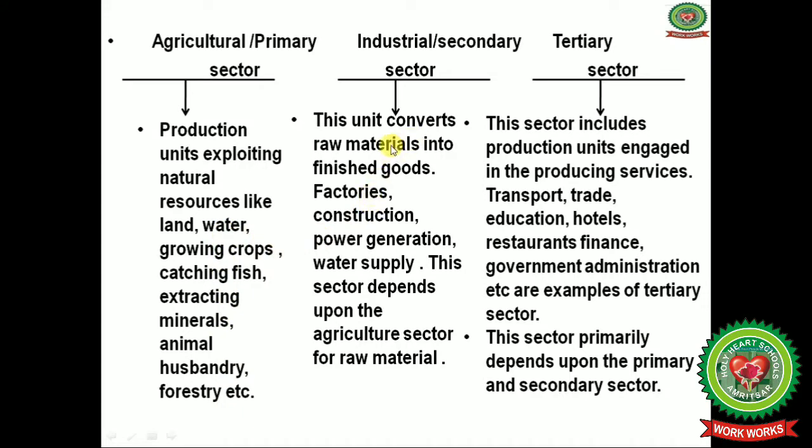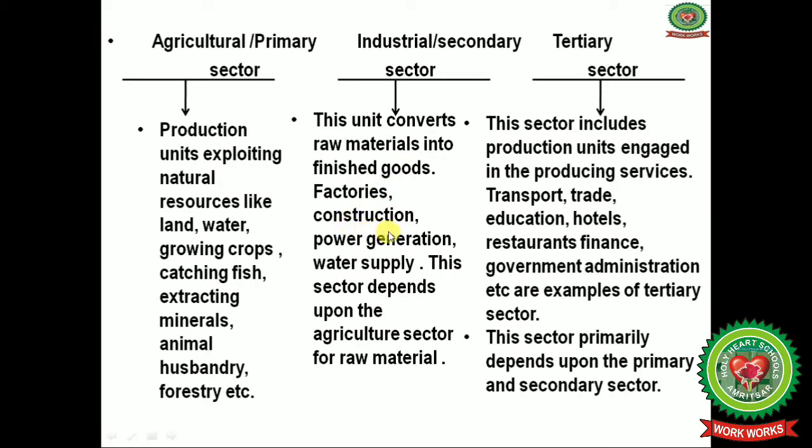Industrial sector, these units, you know, convert the raw material into finished goods. All this happens in the production process in the factories or industries, and there are different kinds of factories. You can see Swadeshi Mills, Tata Motors, Sonalika, Mahindra and Mahindra, Eicher tractors. So all these industries work on raw material so that they can give us different kinds of products.